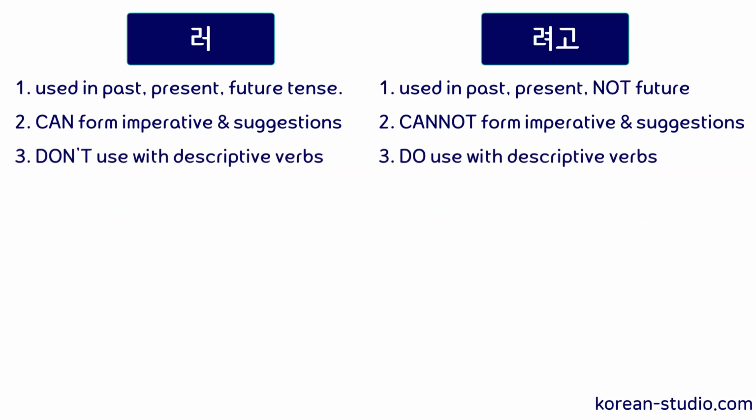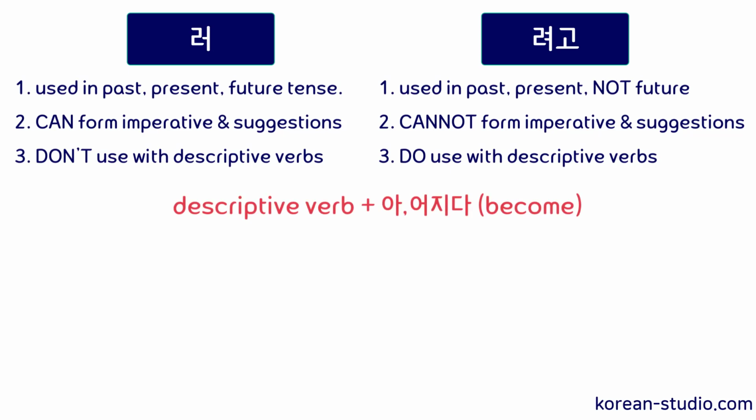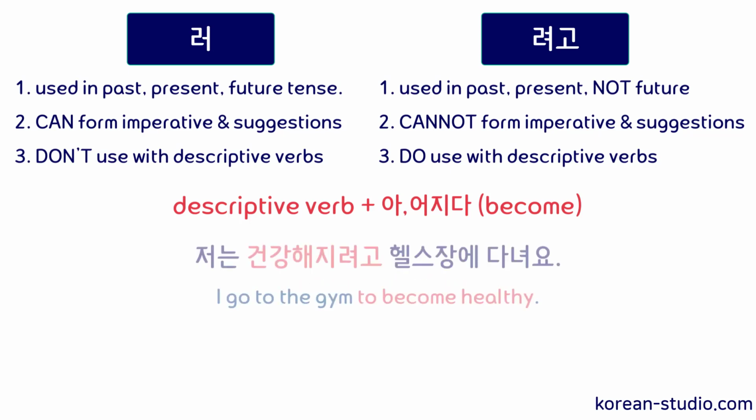Lastly, we only use descriptive verbs, adjectives, with 려고 and not 러. However, when we use descriptive verbs with 려고, we first have to add 아/어지다, which means to become, to the descriptive verb. So the descriptive verb 건강하다 means to be healthy. And we can add 아/어지다 to 건강하다 and form 건강해지다, which means to become healthy. So if I want to say I go to the gym to become healthy, I can say 저는 건강해지려고 헬스장에 다녀요.